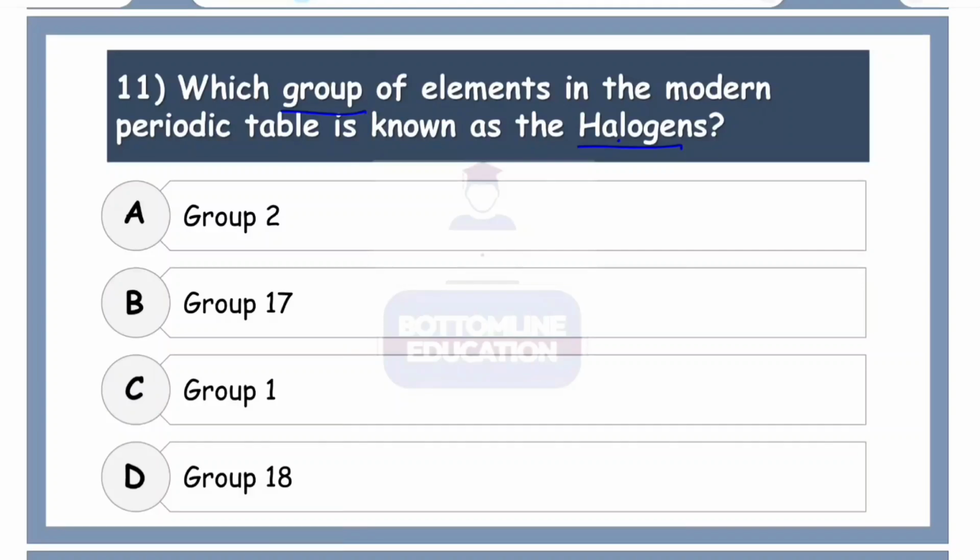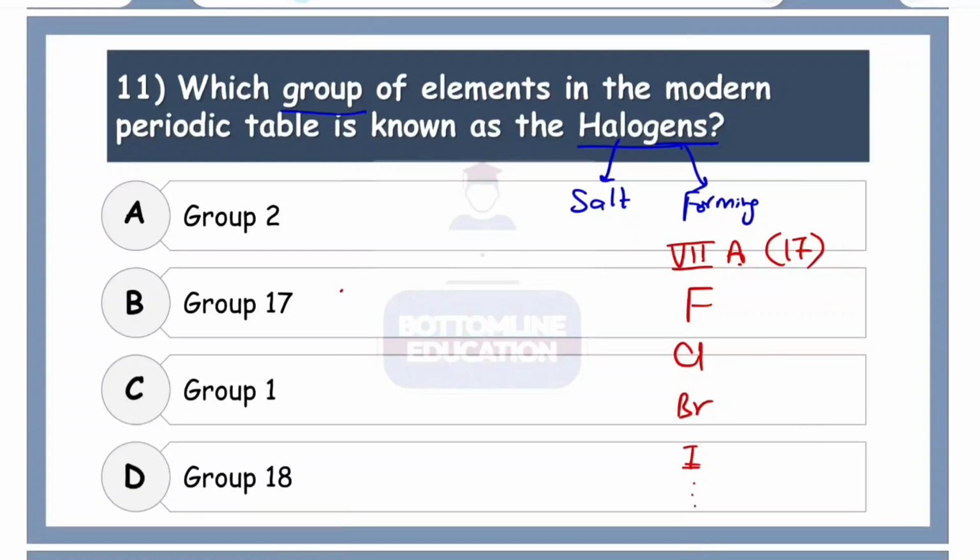Okay, this is actually a very commonly asked question. Halo here means salt, and gen here means forming. So these are the elements which are found very commonly in salts. The halogens make a list of elements like fluorine, chlorine, bromine, iodine and so on, and they all belong to group 7A. So the group of elements belonging to halogens is group 7A, or it's also called group 17. Group 7A, or group 17, basically means the same. So please watch out for the option. Correct option group 17, option number B.